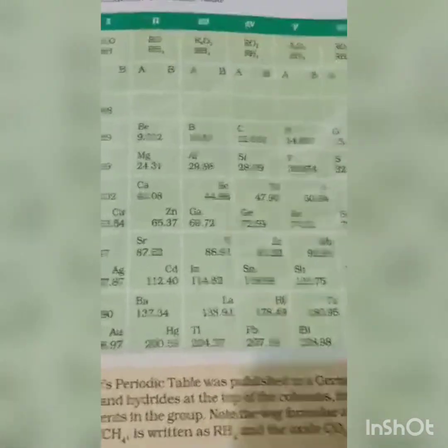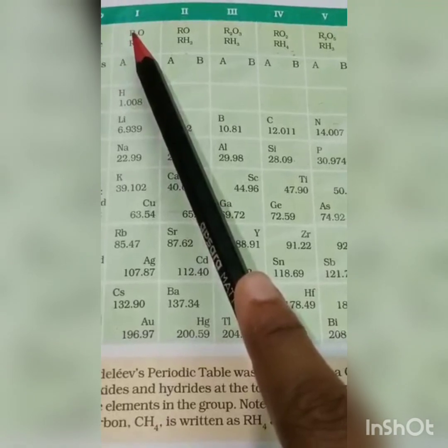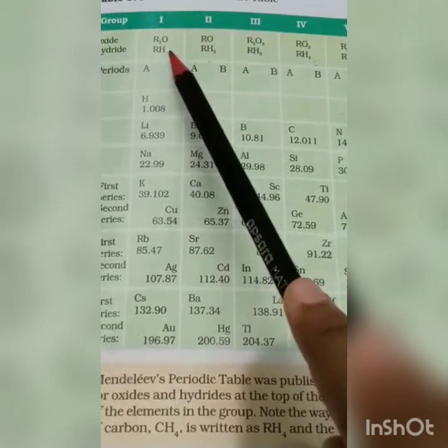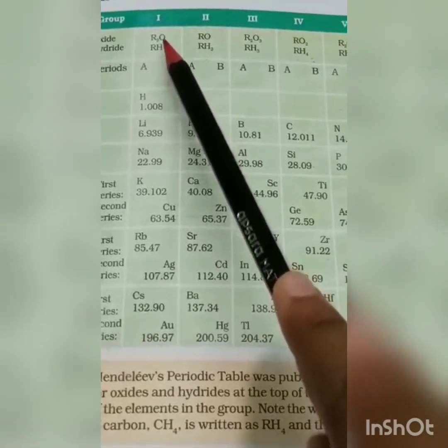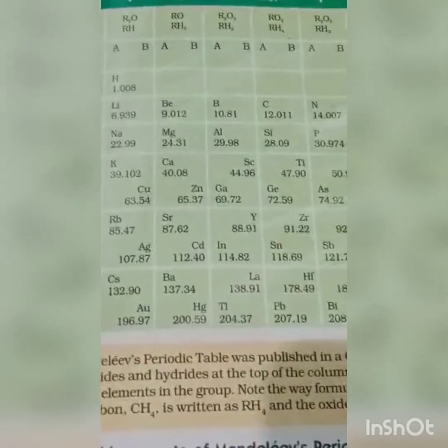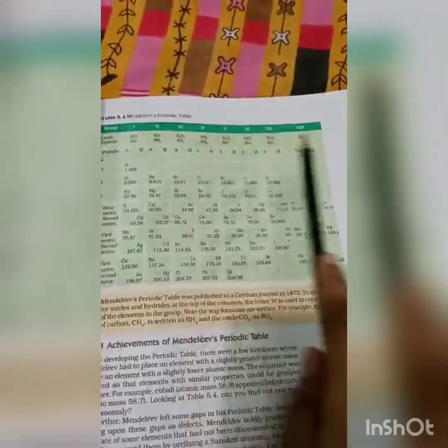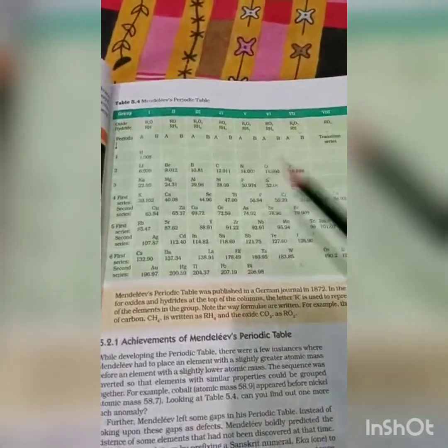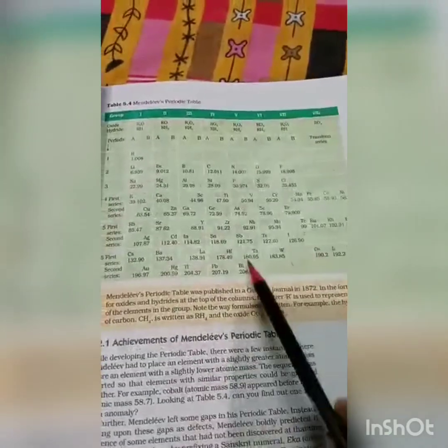So see, can you see the letter R? So here R represents what? The R represents the element, and the formula represents the formula of the compound that is formed when the element reacts with what? Elements react with oxygen and hydrogen. So after doing this he arranged them on the basis of their increasing atomic masses and he put it in a tabular form. Now this is all about his table.